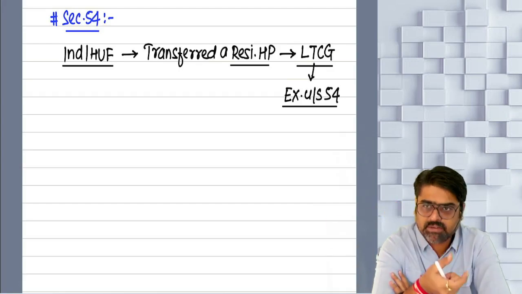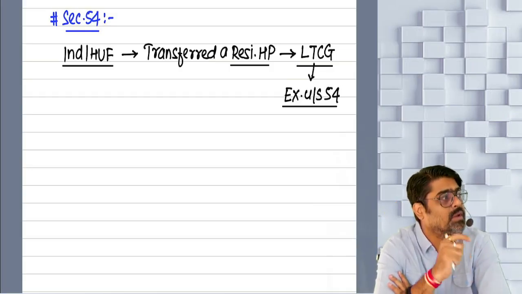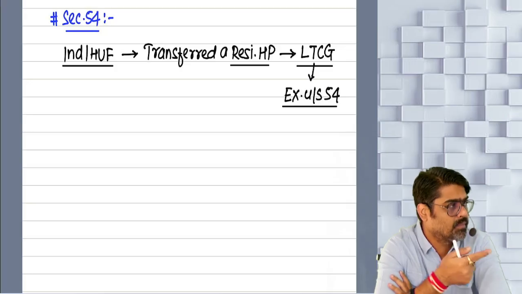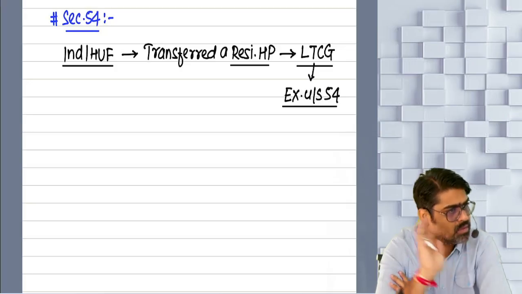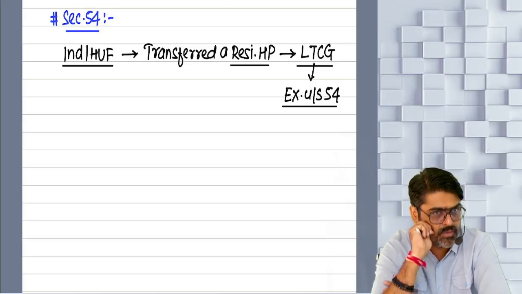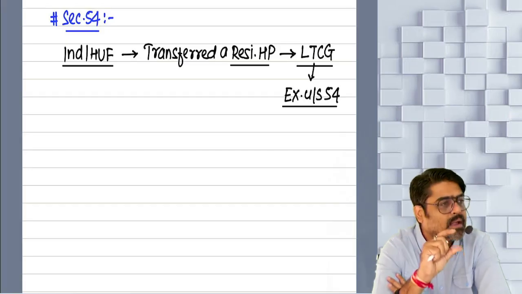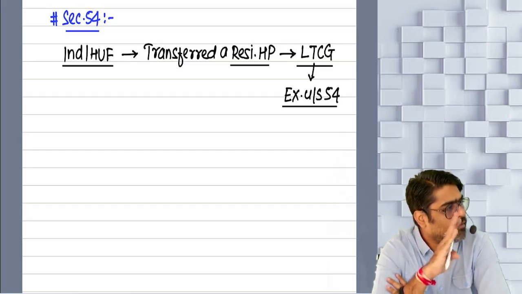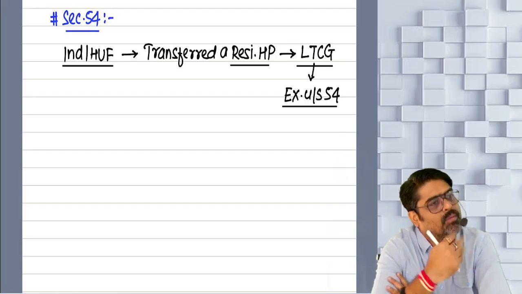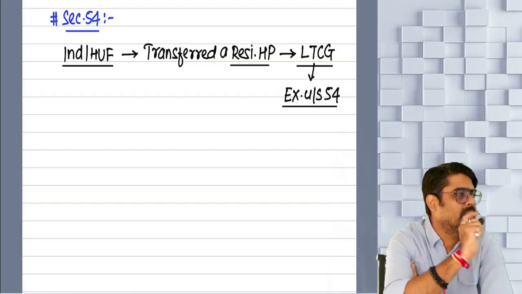So if the investment, meaning the cost of the new property, is more than or equal to the capital gain, the full capital gain will be exempt, assuming that the entire capital gain is invested. And if the cost is less, it will be assumed that only this much of the capital gain is invested.